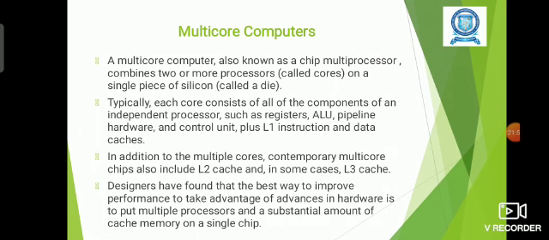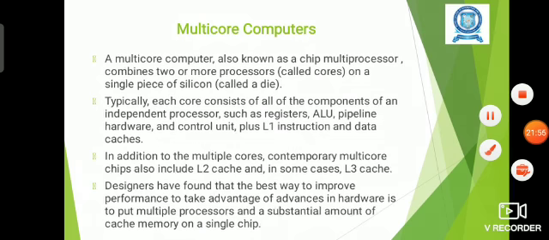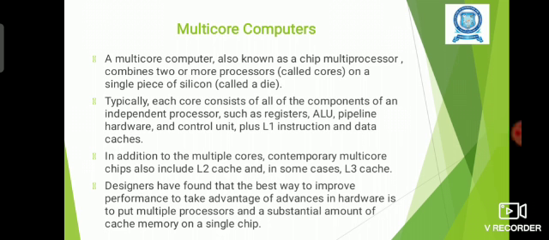Now let us see about multi-core computers. Multi-core computers are otherwise called chip multiprocessors. Here more than one processor is integrated on a single piece of silicon chip. So that is called multi-core.